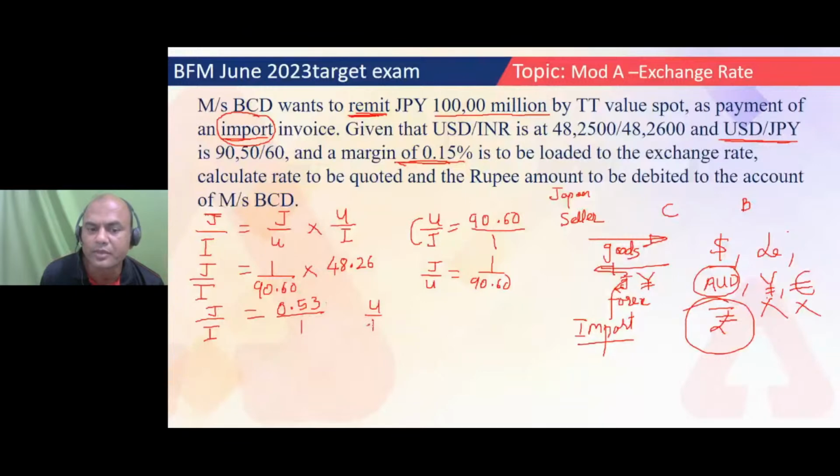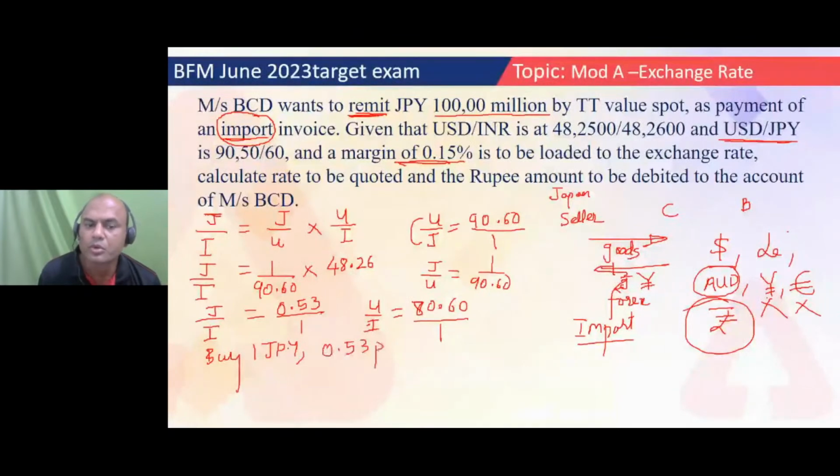Okay. Now let's consider USD. USD to INR, what is the rate? The rate as 70 point or 80 point, right? 80.60, something like this. Let's say this. What do you mean by 80.60? To buy 1 USD, I'll have to give 80 rupees, right? Similarly over here, to buy 1 JPY, I'll have to give in India 0.53 rupees, means 53 paise I'll have to give. This is the meaning of this rate, okay?